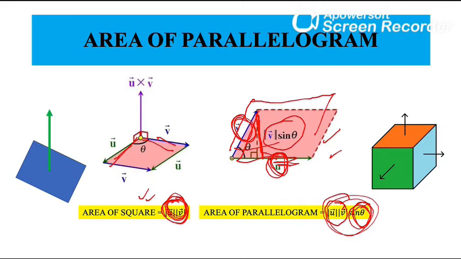So the area is this. Okay, and when you are trying to give a direction to the area, the only natural direction is out of the page. The direction of these two vectors' area will be out of the page. If you see over here, I am using a dot. The dot shows it is coming out of the page.